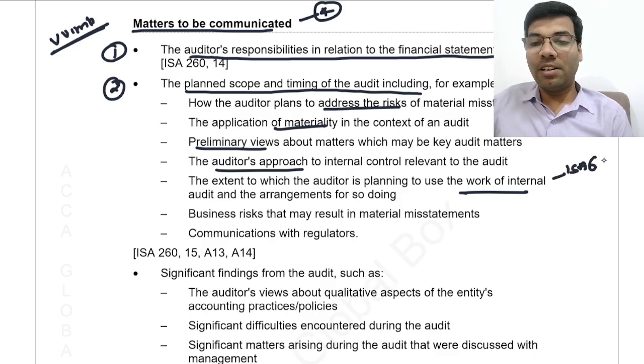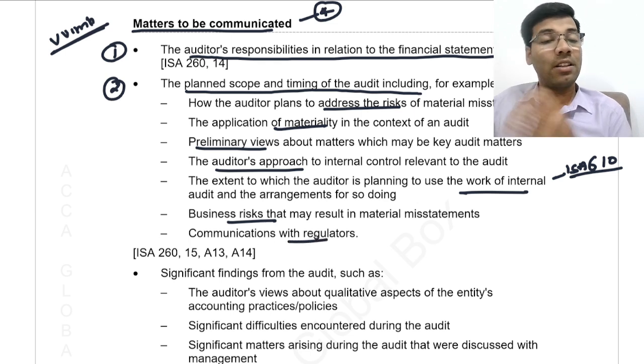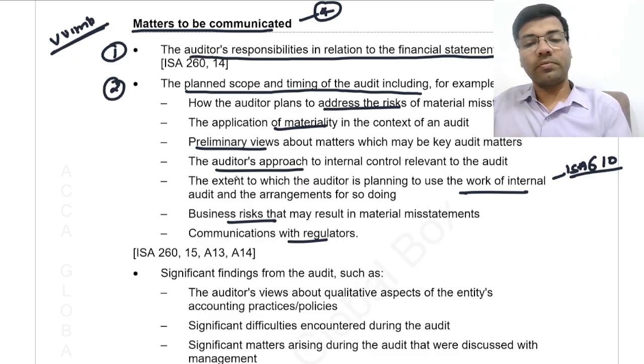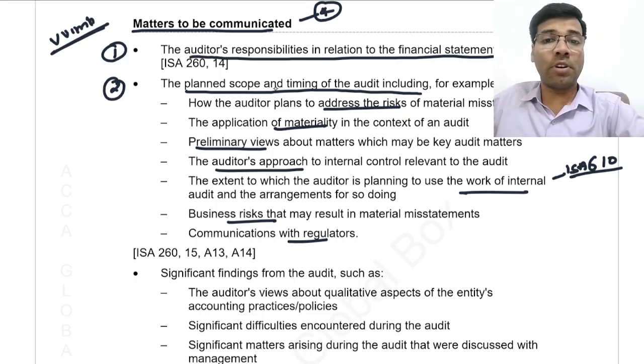ISA 610. Next, what are the business risks that have been identified by the auditor? What are the communications that the auditor has done so far with the regulators? So all this will be communicated between the auditor and the management, which will be done at the planning phase. These are the key words that you should write in the exam.